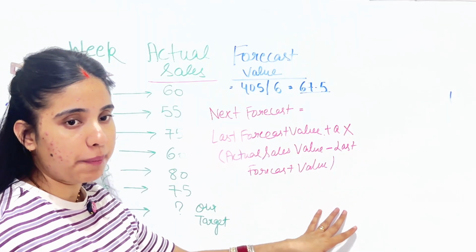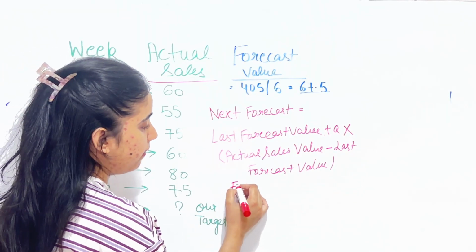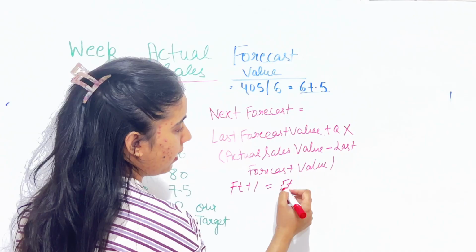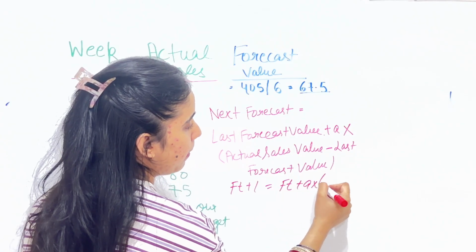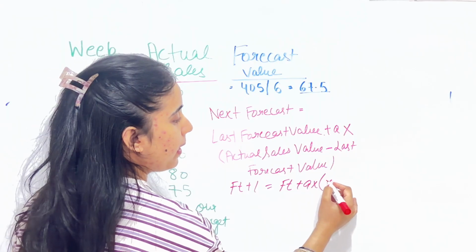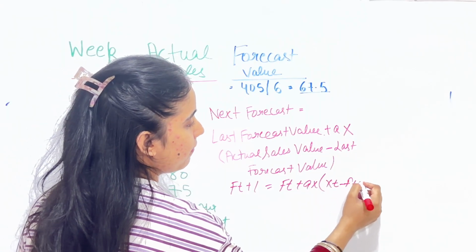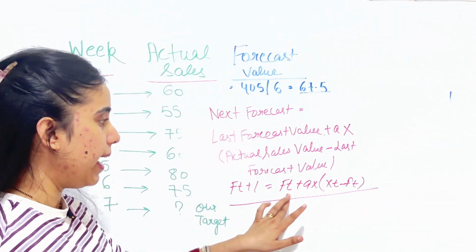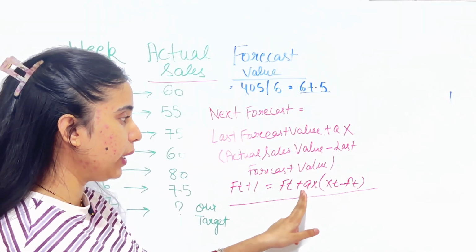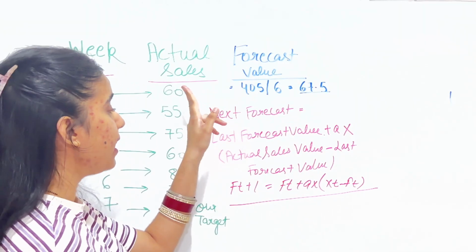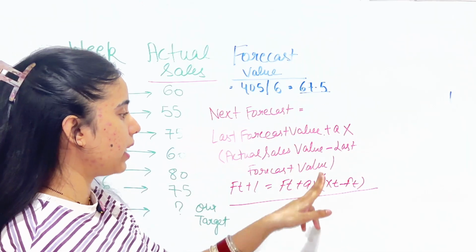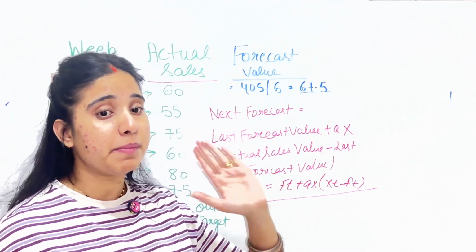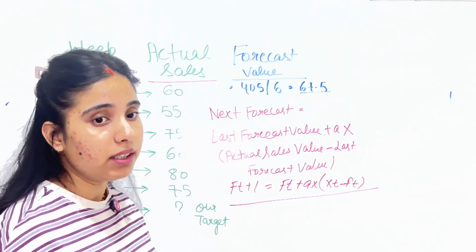You need to remember this formula, okay, or you can write it in short form: Ft+1 is equal to Ft plus alpha multiplied by Xt minus Ft, where Xt is the actual sales and Ft is the forecast value. So this is a short formula you can remember. Ft means forecast value, we add alpha multiplied by the actual sales value minus the forecast value. This is the whole formula you need to keep in mind in this video to solve the further points.